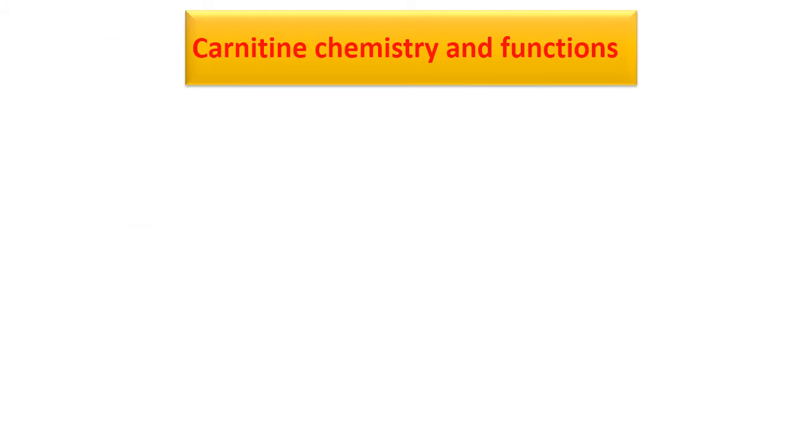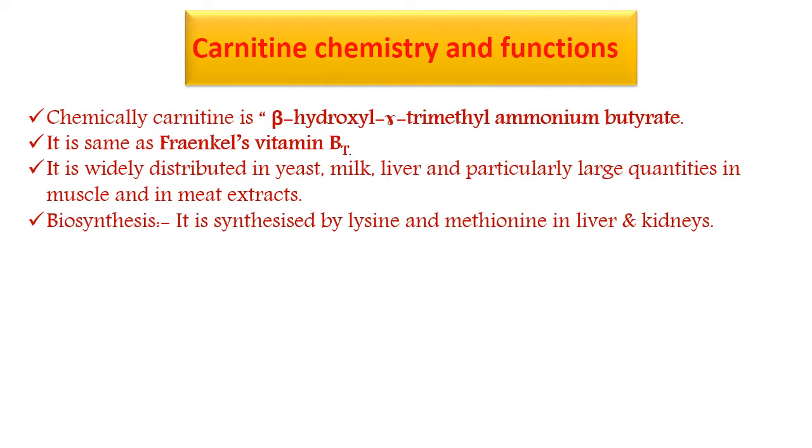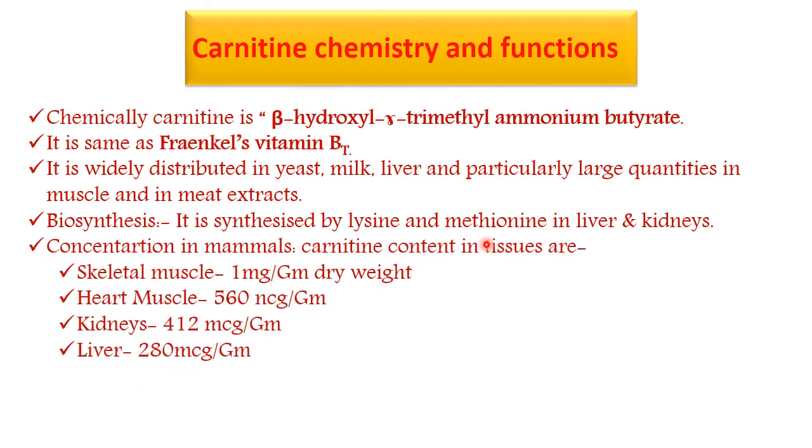So carnitine, now chemistry and functions. Chemically, carnitine is beta hydroxy gamma trimethyl ammonium butyrate. It is the same as Frankel's vitamin BT. It is widely distributed in yeast, milk, liver, and particularly large quantities in muscle and in meat extract. And biosynthesis, it is synthesized from lysine and methionine in liver and kidneys.